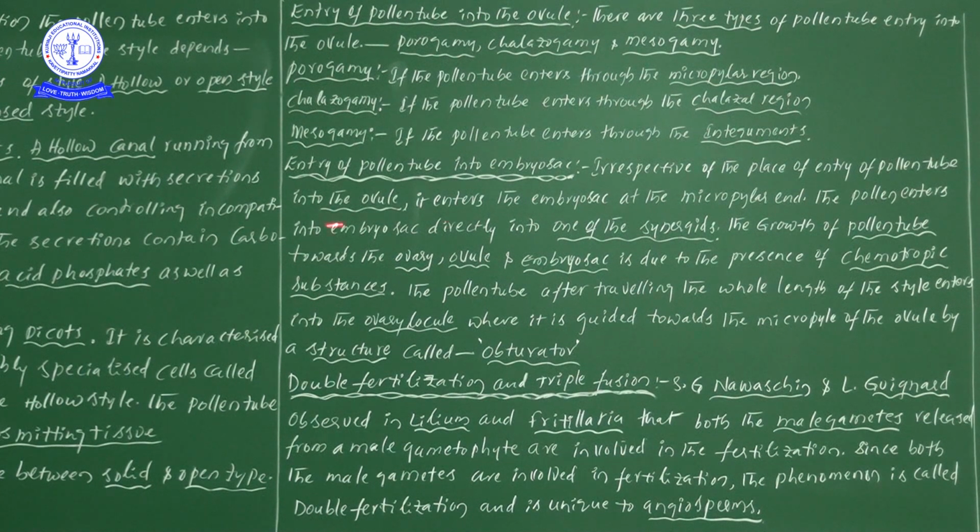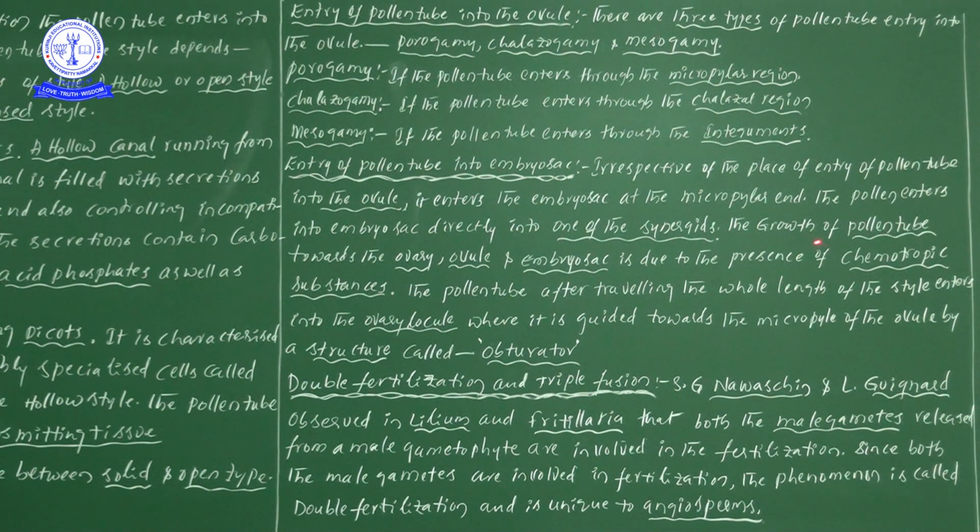Next, the pollen tube enters into the embryo sac directly into one of the synergids. So here we have to draw one conclusion: two synergids are present, and the pollen tube enters the embryo sac through a synergid. Thereby, during the entry of a pollen tube into the embryo sac, one of the two synergids gets ruptured.